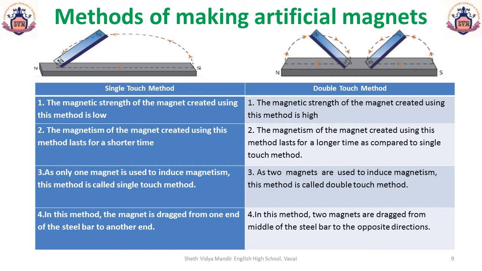There are two methods of making artificial magnets. This question can also come as a distinguish between. The first method is a single touch method and the second one is a double touch method. In the first method, the following steps are followed.